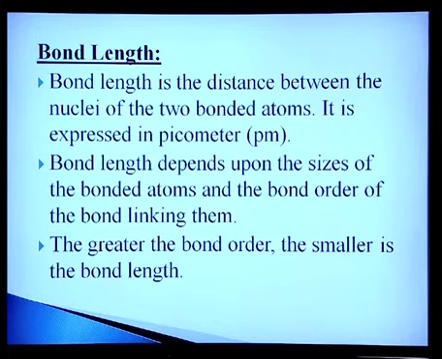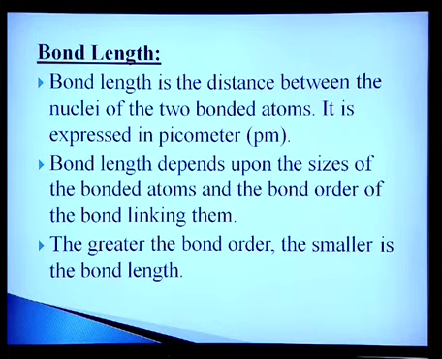Now, valence shell electron pair repulsion theory. This theory has two main postulates. Number one: the electron pairs, both bonding and non-bonding, around the central atom in a molecule arrange themselves in space in such a way that they minimize their mutual repulsion. In other words, the chemical bonds in the molecule will be energetically most stable when they are as far apart from each other as possible.